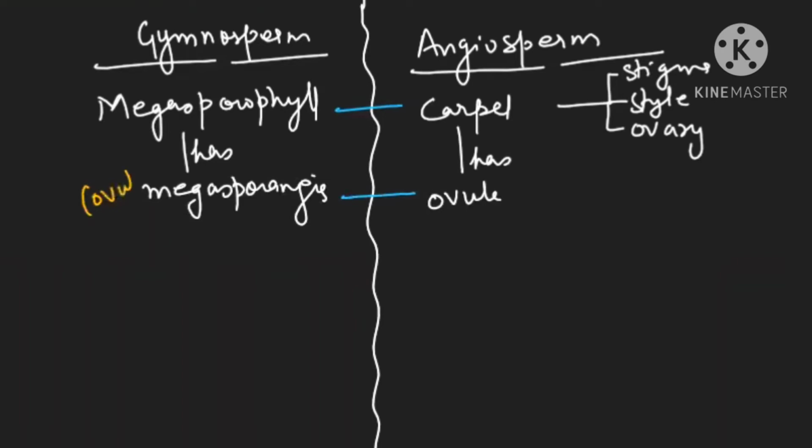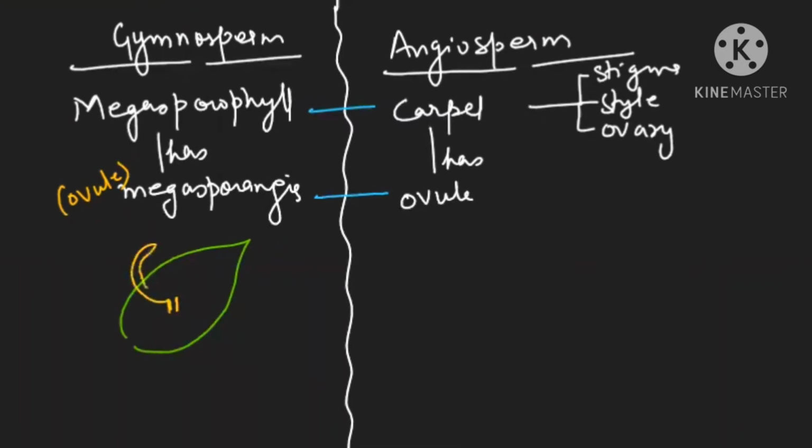But now see the diagram difference. See, this is the megasporophyll. And if you see the ovule here, you're finding ovule is born this way. This is the stalk of the ovule known as funicle. These are the integuments we have already studied in the gymnosperms, which are enclosing the mass of the nucellus. This ovule is known as orthotropous ovule. The gymnosperms have orthotropous ovule.